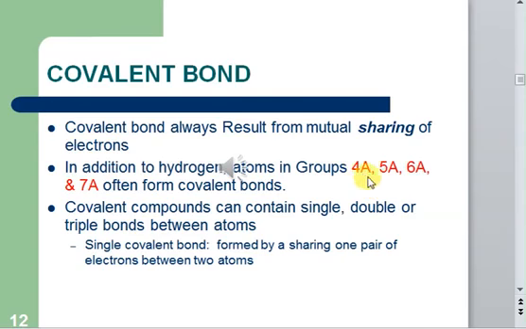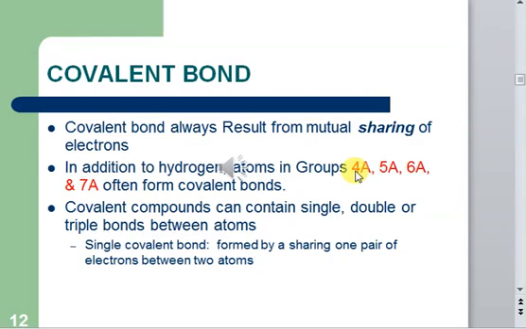So it's important to remember which types of atoms form a covalent bond. Why are these atoms forming a covalent bond and not an ionic bond? Let's consider an atom from group 4A. Elements from group 4A have 4 electrons in the outermost shell. It's not possible for 4A to lose 4 electrons, because by losing them it gets a progressively more positive charge, and the nucleus will not allow the electrons to be lost easily.